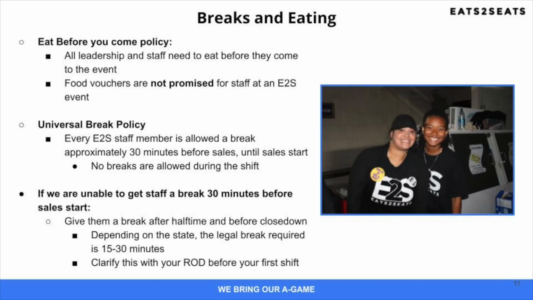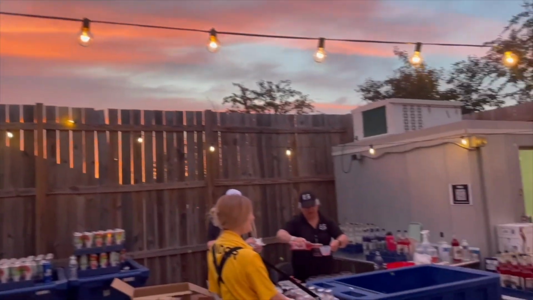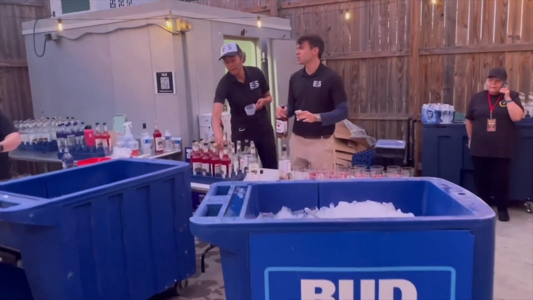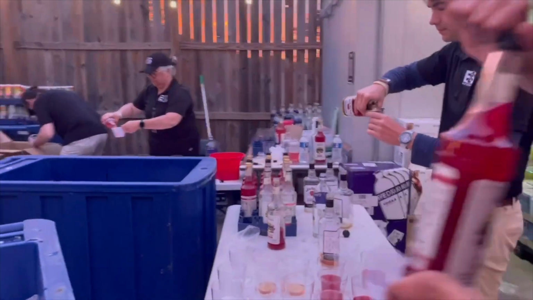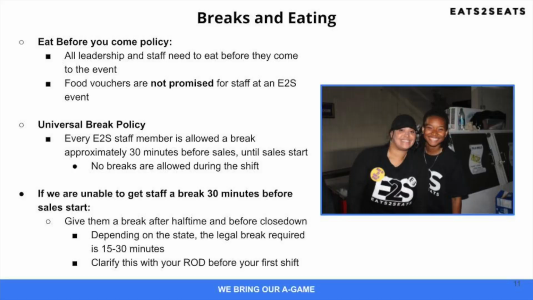For breaks and eating, all E2S staff must eat before they come to work. We do not guarantee a meal or a meal break. Per our universal break policy, every E2S staff member is allowed to take a break approximately 30 minutes before sales start until sales start. No one may take a break once sales start, and if we are unable to get staff a break 30 minutes before sales start, we'll give them a break after halftime and before closedown. Depending on the state, the legal break required is 15 to 30 minutes, so this will be good. Make sure you clarify this with your ROD before your first shift.